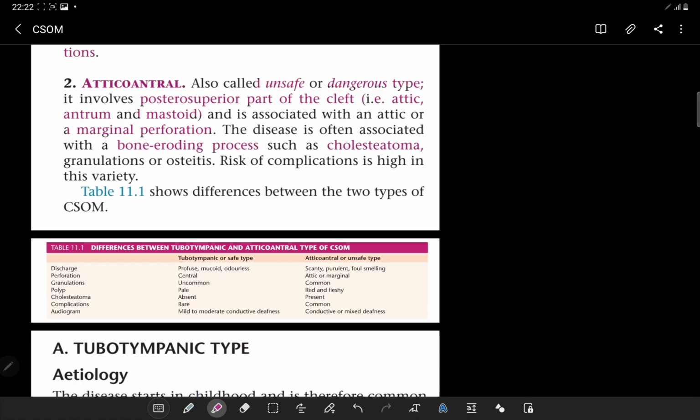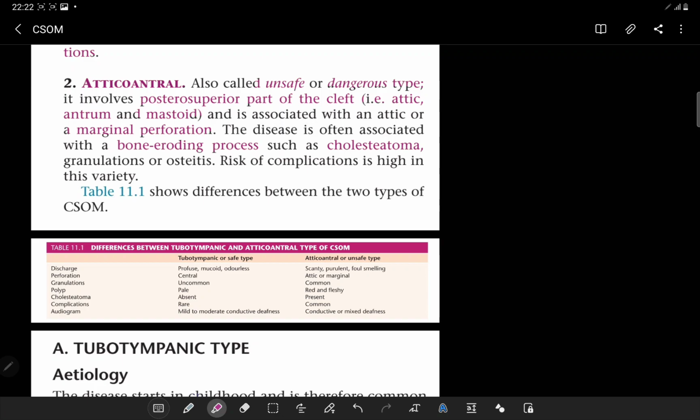What is cholesteatoma? It's basically stratified squamous epithelium, which is usually present in the external ear or the external auditory canal, but not in the middle ear. Whenever that epithelium is present in any part of the temporal bone area, in any part of the middle ear cleft, this is basically cholesteatoma. So what happens whenever there is this whitish mass? Cholesteatoma is a whitish mass.